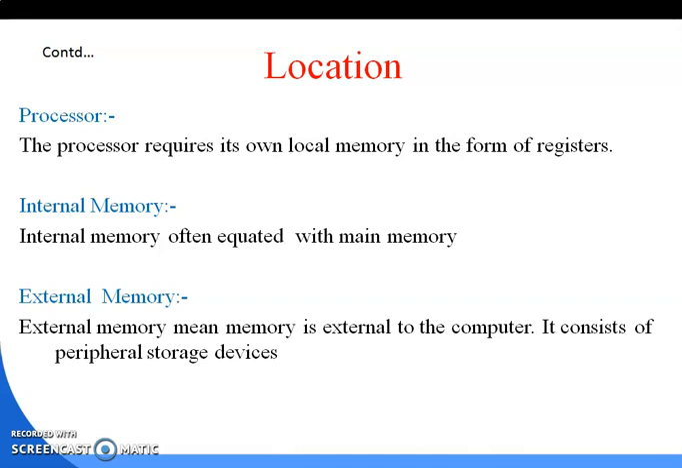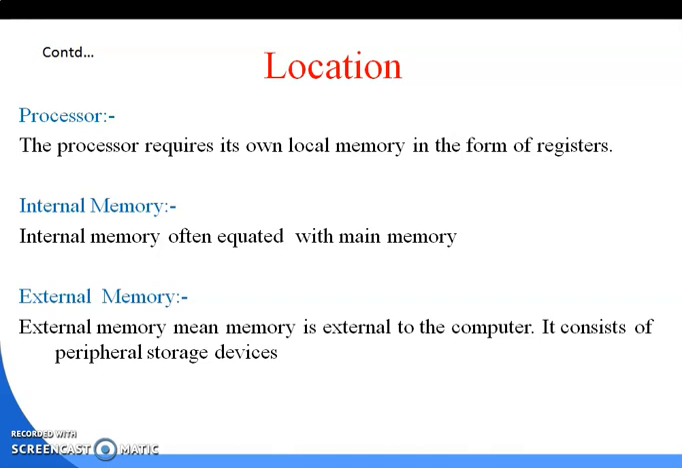Next is internal memory. The internal memory is often equated with main memory. Obviously everybody knows that main memory acts as an internal memory, and external memory means memory that is external to the computer. It consists of peripheral storage devices, meaning when you use external hard disks or a pen drive, these memories are connected externally to the computer system. So these are the internal, external and processor locations.